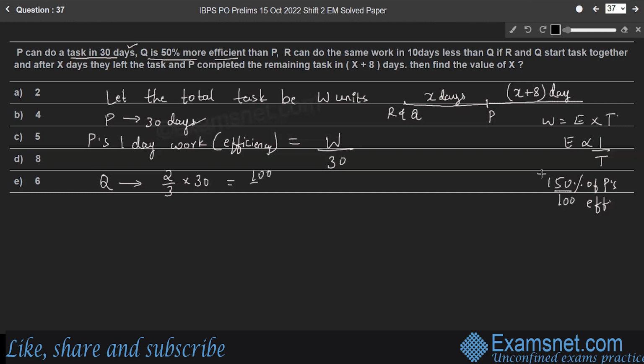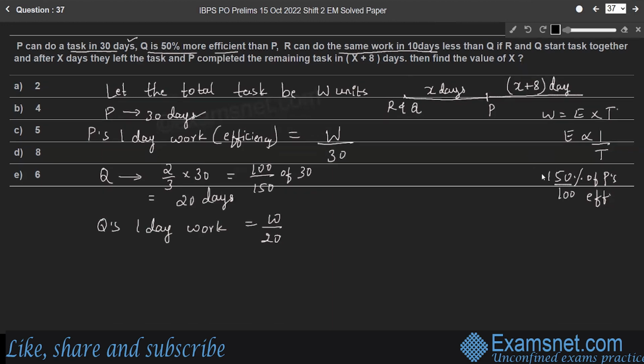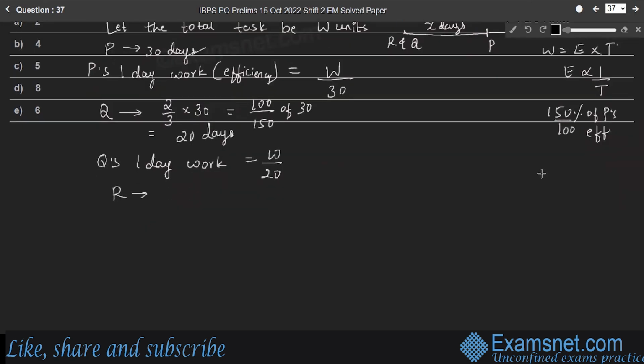So for your understanding, I'm writing 100 by 150 of 30 days, which is equal to 20 days. Q takes 20 days to complete the same amount of work. Therefore, Q's 1 day work is W by 20. Whereas R can do the same work in 10 days less than Q. So R takes 20 minus 10 days, which is 10.